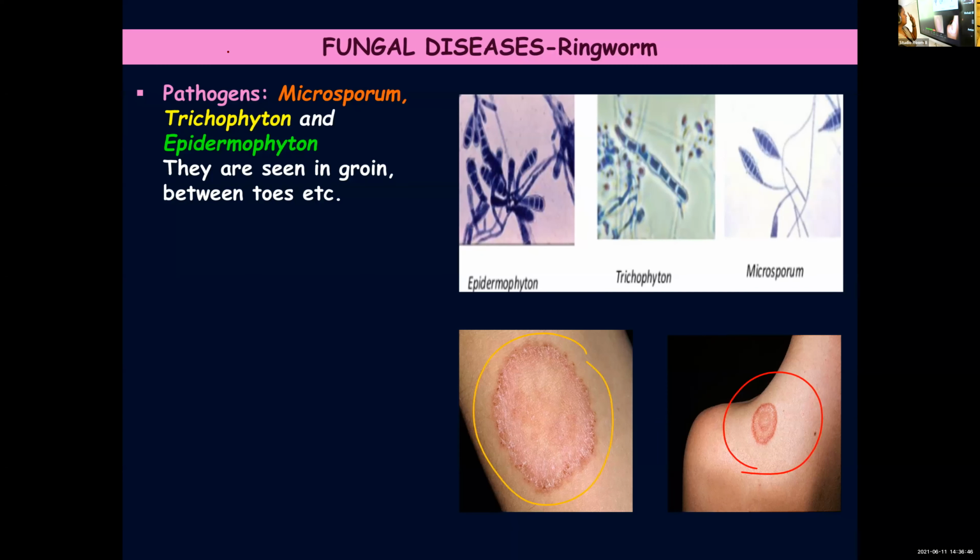So the 3 fungi that cause this disease are Microsporum, Trichophyton and Epidermophyton. Okay? Don't get confused with the names. 2 names are ending with phyton, the other one Microsporum. Microsporum, Trichophyton, Epidermophyton.